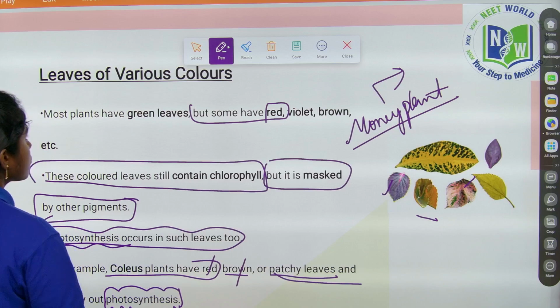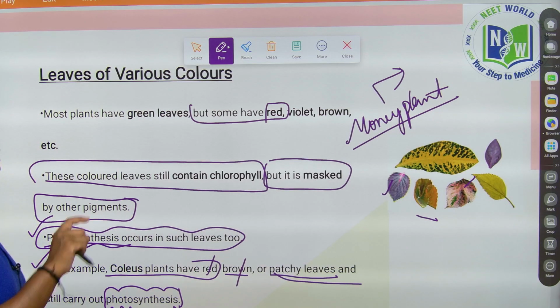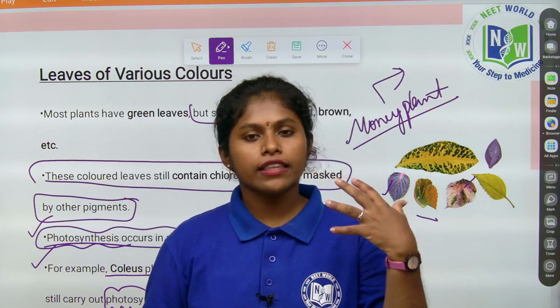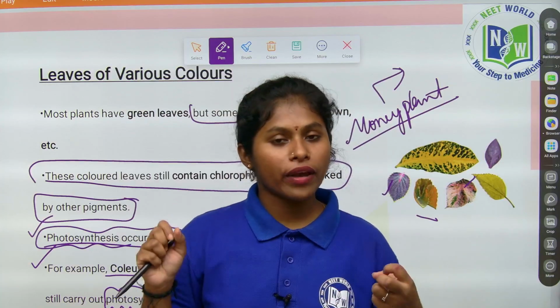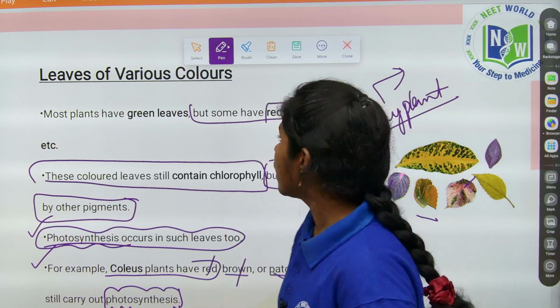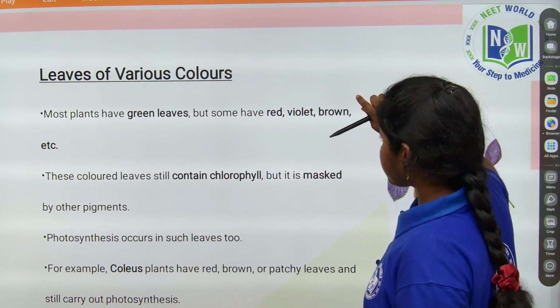Okay. If you have a doubt whether leaves of various colors can carry out photosynthesis, of course yes, because the chlorophyll is masked by the various colors, nothing but what are called pigments. Okay. Coming to the next.